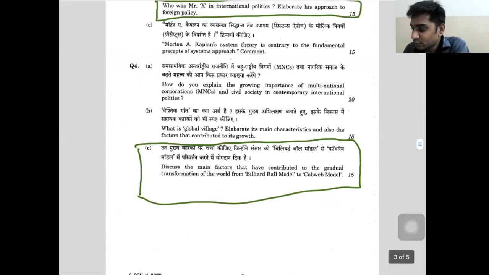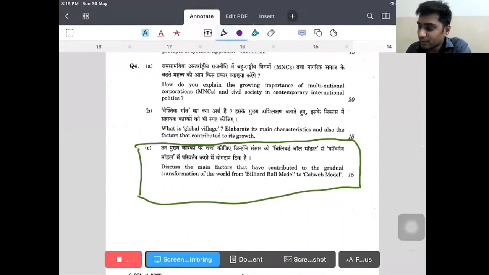Discuss the main factors that have contributed to the gradual transformation of the world from the billiard ball model to the cobweb model.